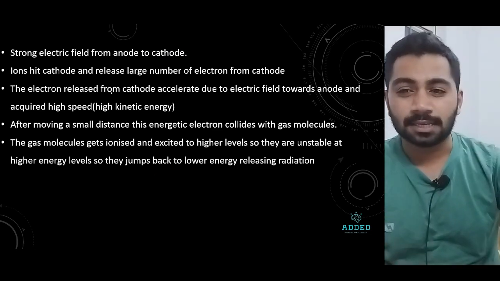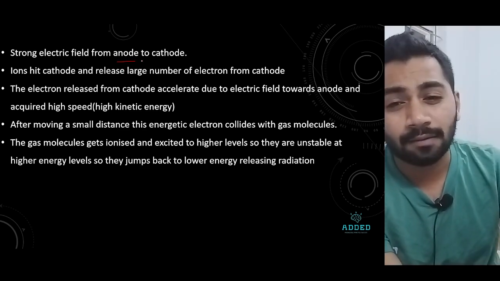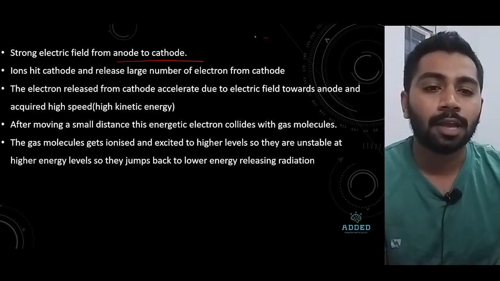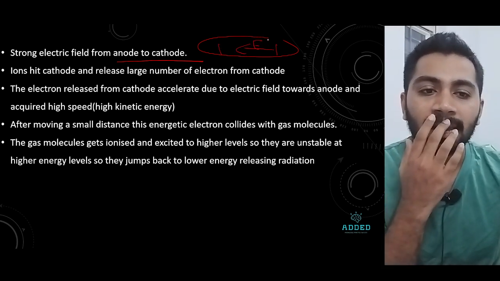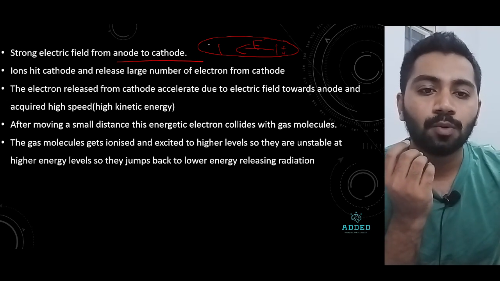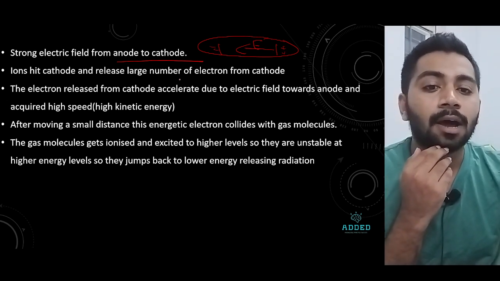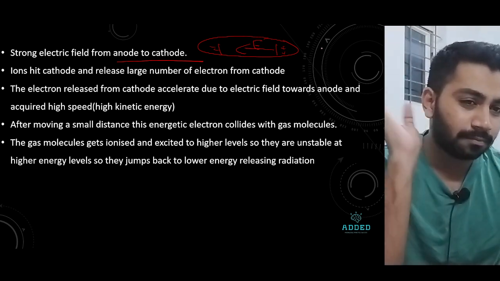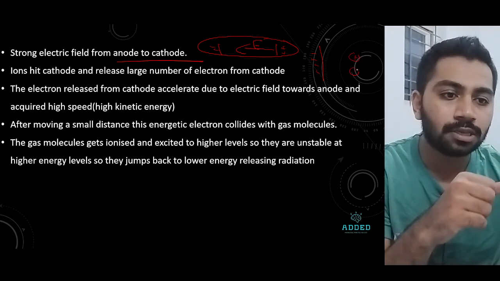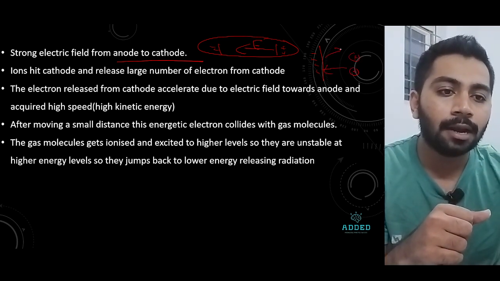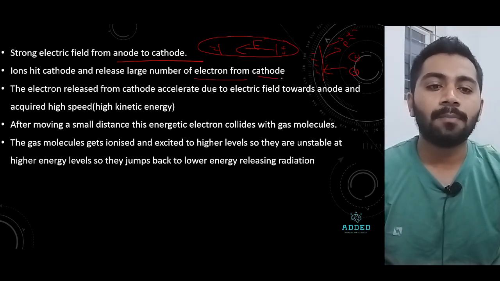Now let's see some cases. Very simple. Strong electric field between anode and cathode. I just said we are following a strong electric field between anode and cathode. If this is the anode, a strong electric field is between positive and negative. Ions hit the cathode and release a large number of electrons. If this is the cathode place, your positive gas ions come, hit, and emit a large number of electrons from the cathode.